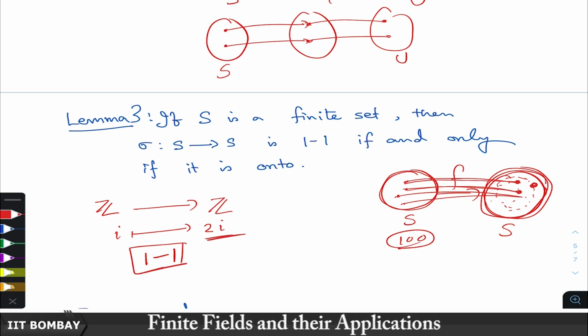Clearly not, because the image is exactly the set of all even numbers here. The odd numbers are not in the image. So, it is a 1 to 1 map, but not onto.